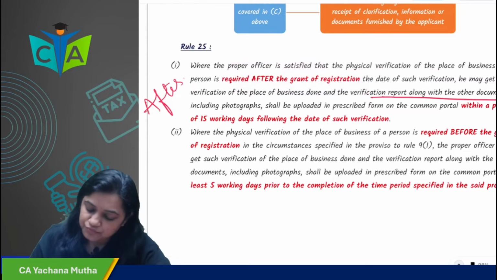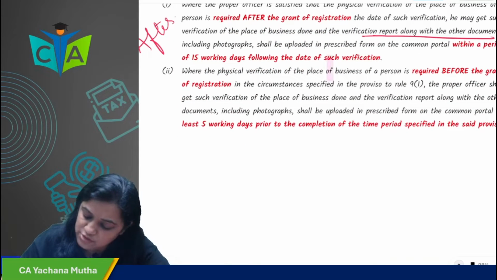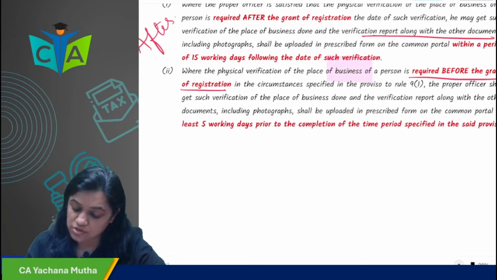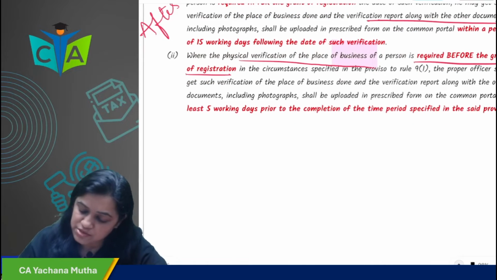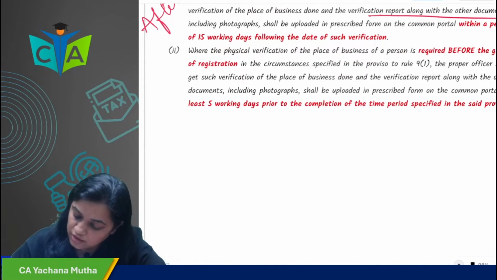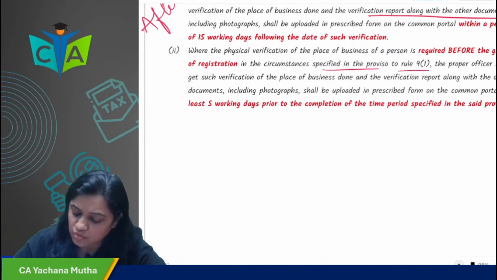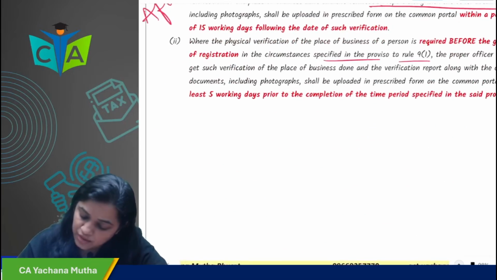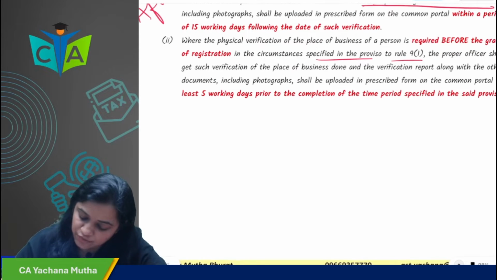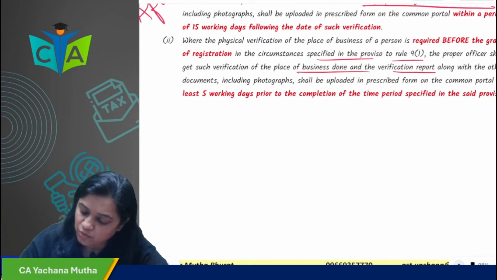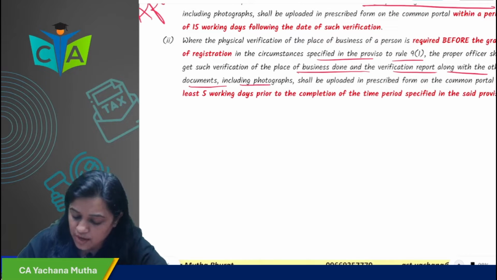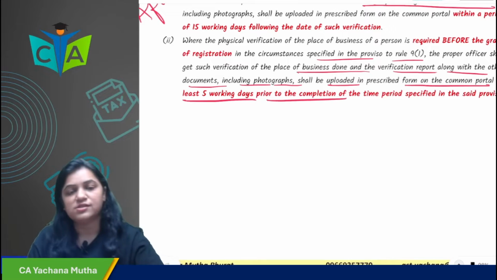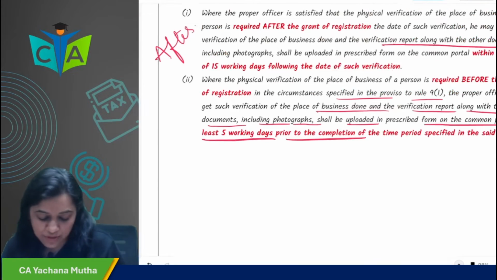Now, where the physical verification of place of business is required before grant of registration, in the circumstances specified in the proviso to rule 9(1), these were the circumstances, you remember all these three cases, the officer will get such verification of place of business done, and again he has to upload the verification report along with the other documents including photographs on the common portal at least 5 working days prior to the completion of the time period specified.